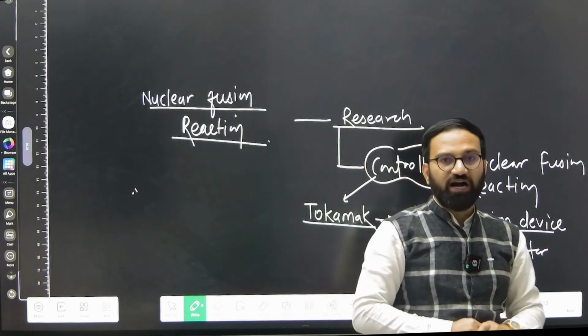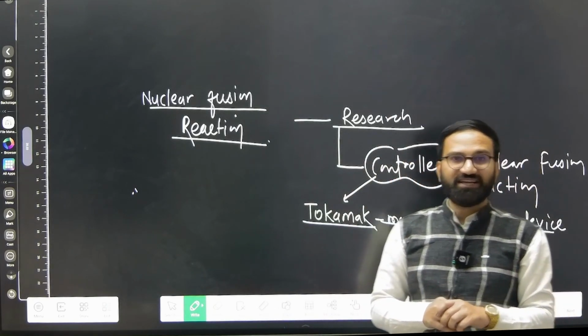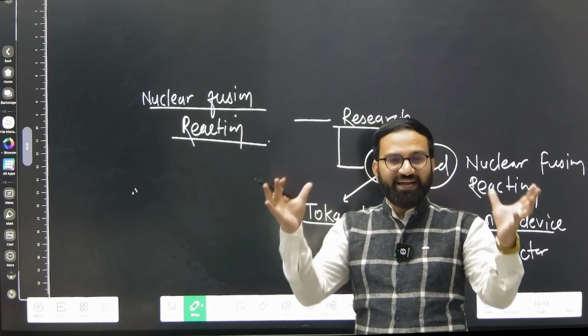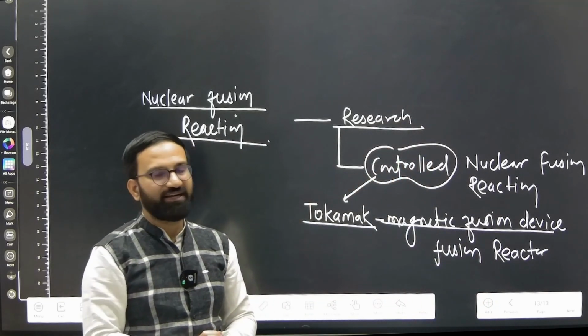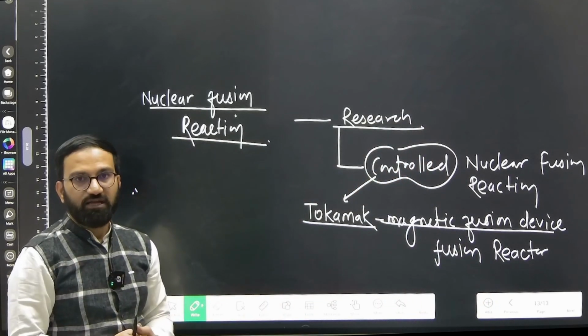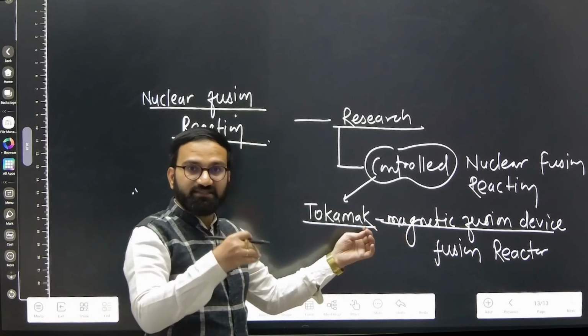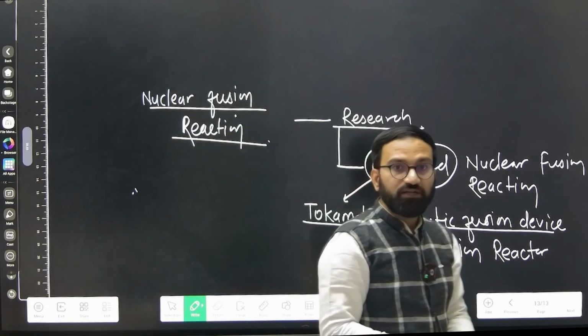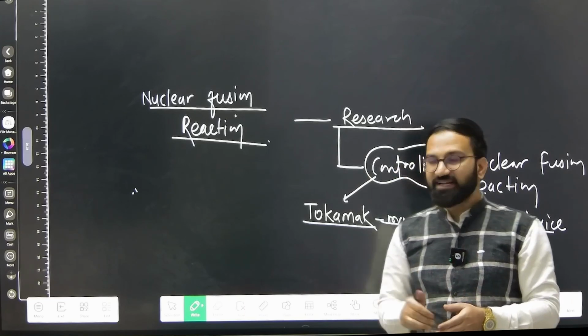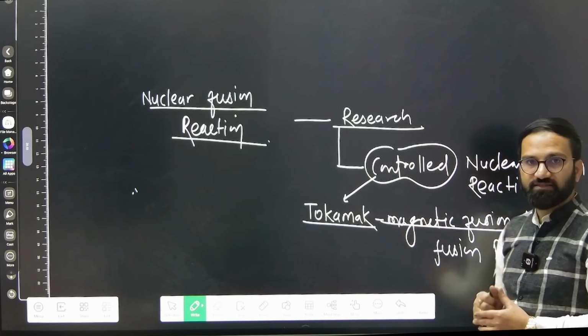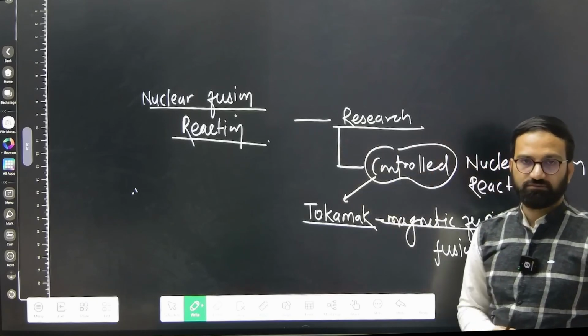Remember that. Artificial sun is not that kind of structure we look at every day in the morning. It is not like the natural sun. It is a device, and inside this device we are trying to achieve the same reaction and energy. That is what the research is going on.